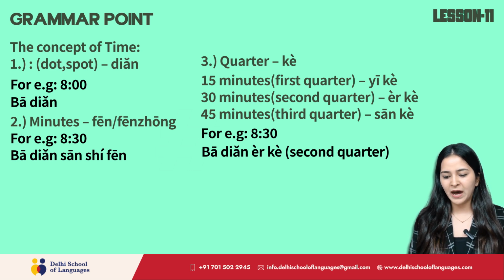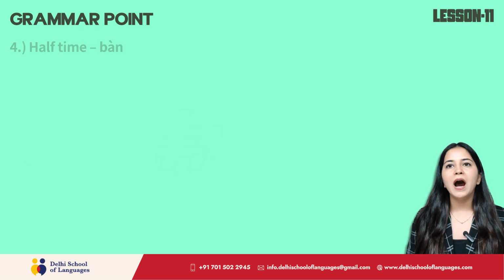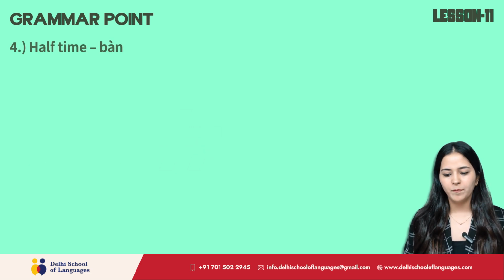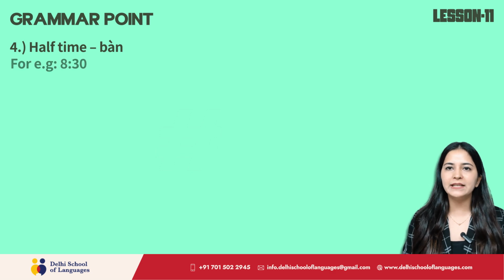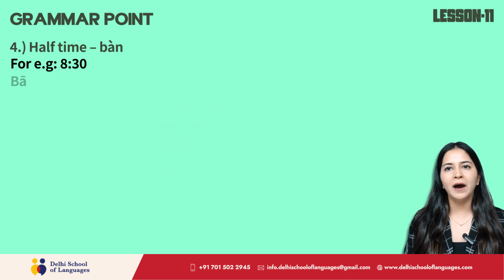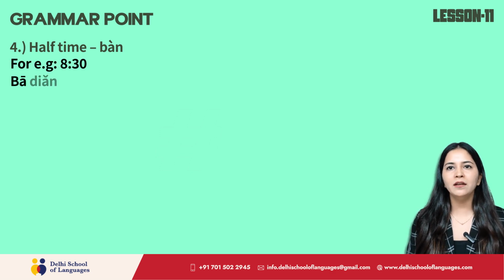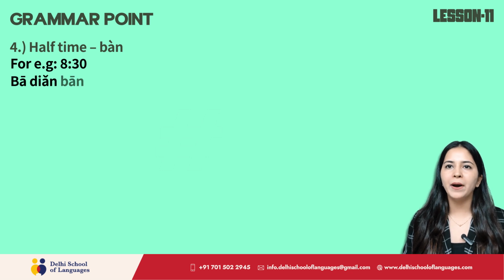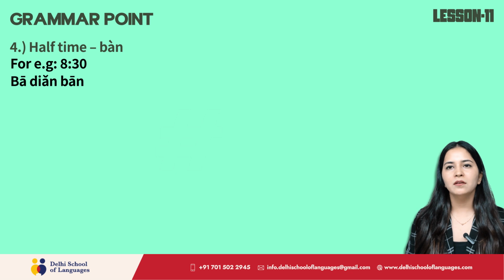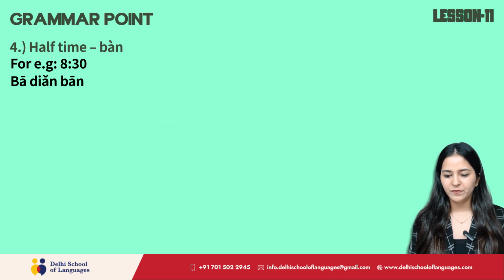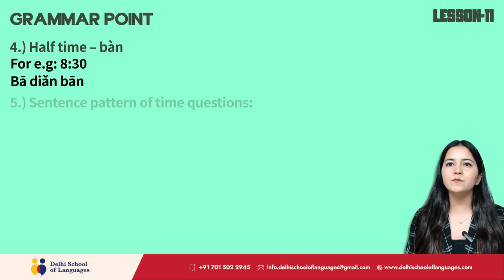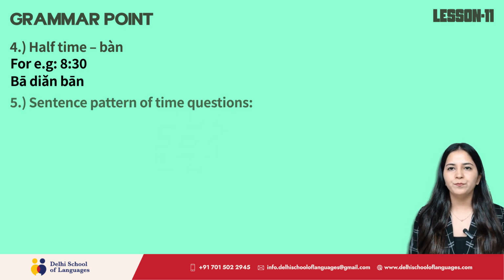Repeat, pa tien kh. Next, half time, pan. For example, 8:30, 8 pa dots tien 30 half time pan. 8:30 will be pa tien pan. Repeat, pa tien pan.